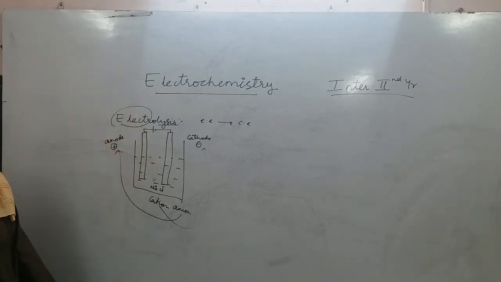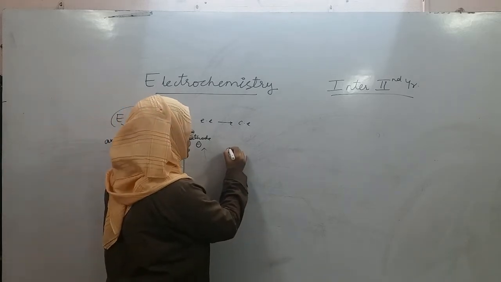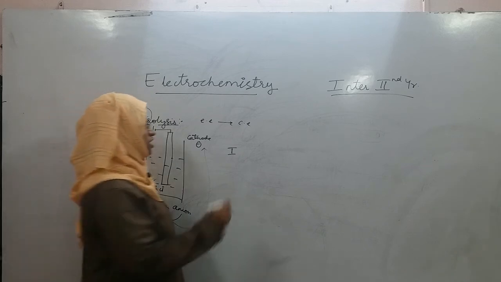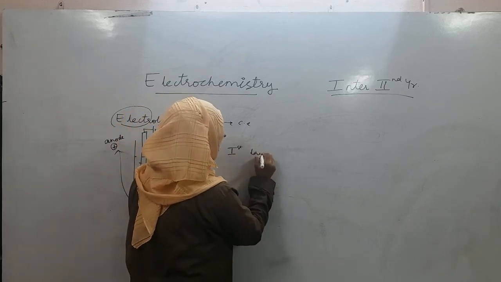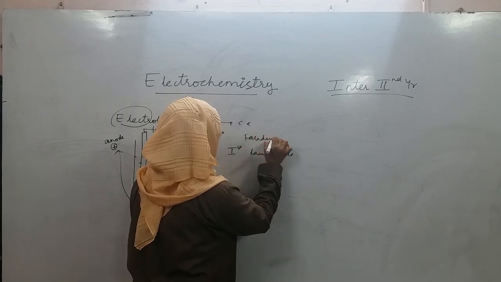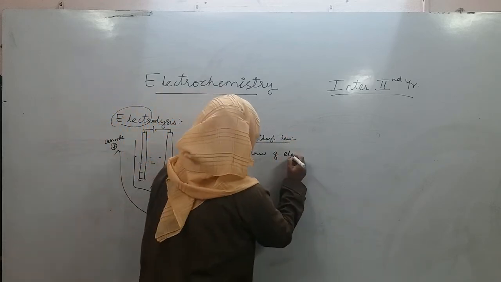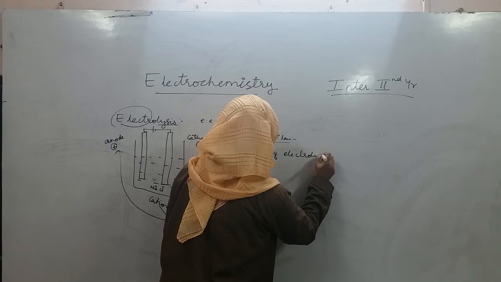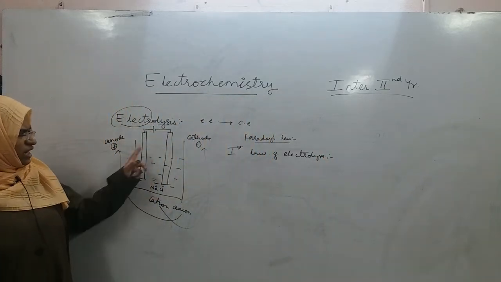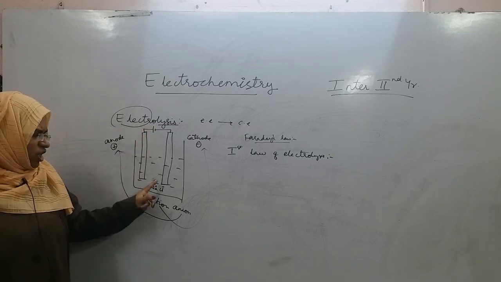This is electrolysis. Now let us look at some laws of electrolysis. That law of electrolysis was given by Faraday, and he gave two laws. One is the first law of electrolysis, Faraday's law of electrolysis, in which we will see the first law of electrolysis. Now you have seen that after giving current, or after giving electrical energy, all this happens.